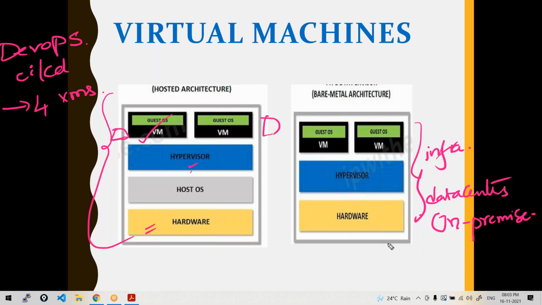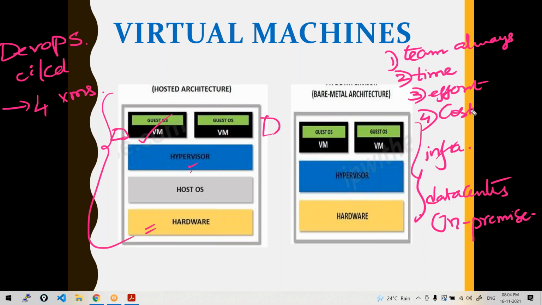For managing this kind of infrastructure, there'll be a separate team of people who will be managing these hypervisors, virtual machines. It takes a lot of time to do this, and always a team should be managing this infrastructure, maintaining it, monitoring it. Takes a lot of time, lot of effort. Something goes wrong, that should be handled, and again it's costly.